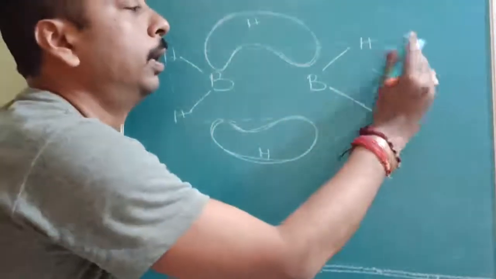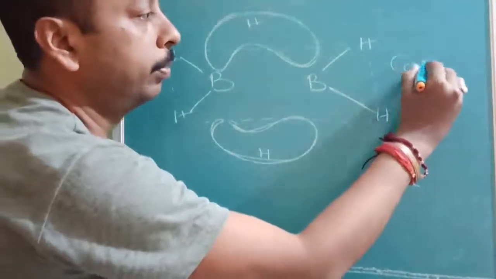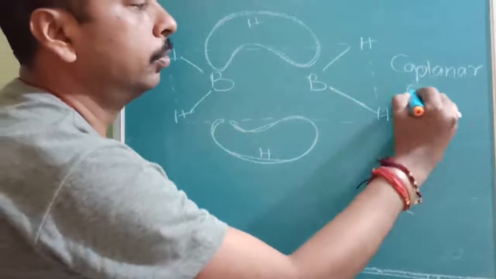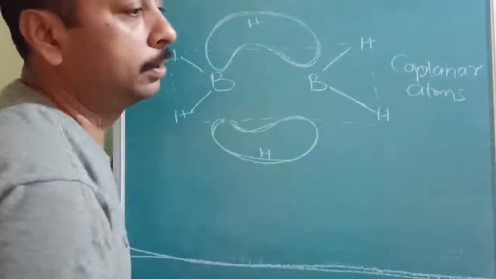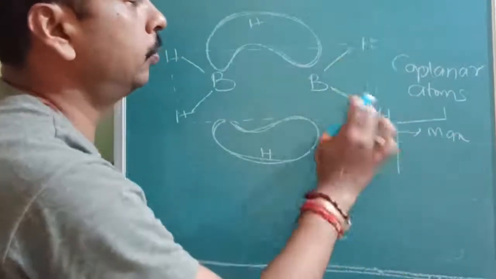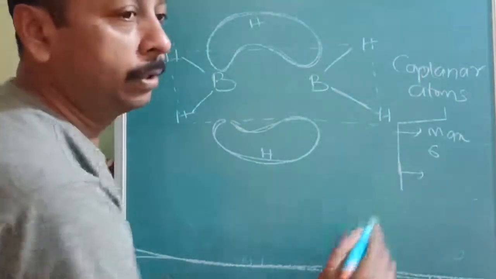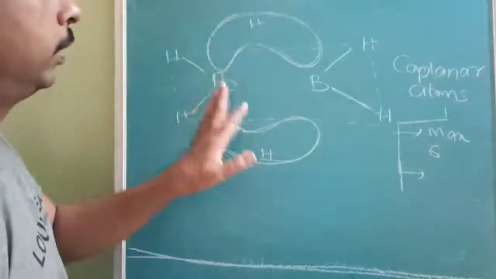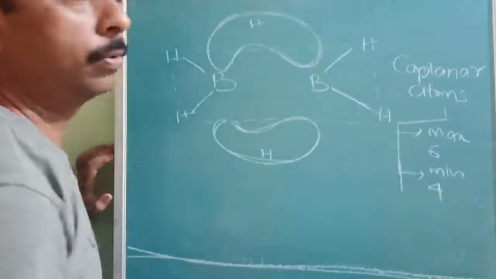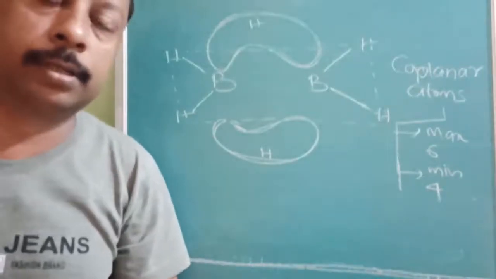Nowadays the trend is coplanar questions in integer type. You will find the number of coplanar atoms. So for coplanar atoms, don't just start answering. If they ask the maximum number of coplanar atoms in the horizontal plane, it will be 6. In the vertical plane, the minimum, if they ask, then what will be the answer? 4. So coplanar atoms, what is the answer? Is it clear? So this is about the structure of diborane.